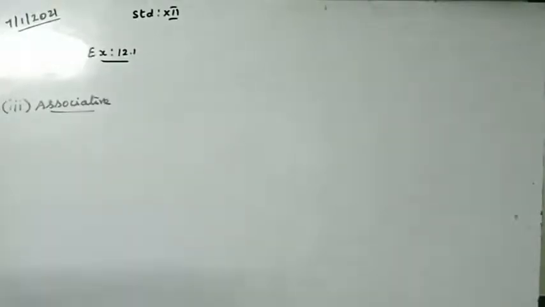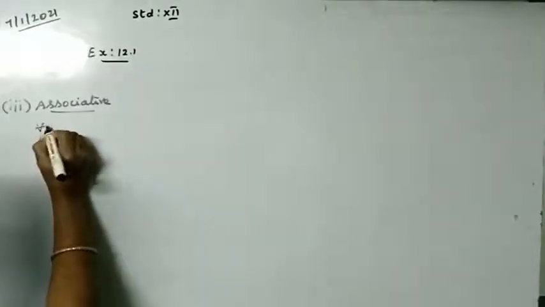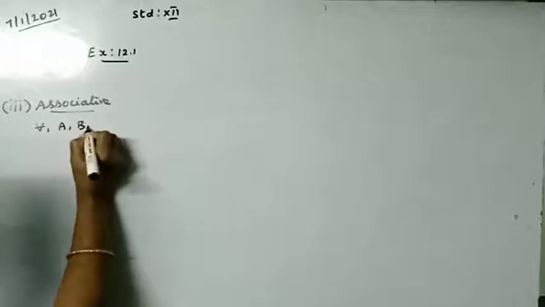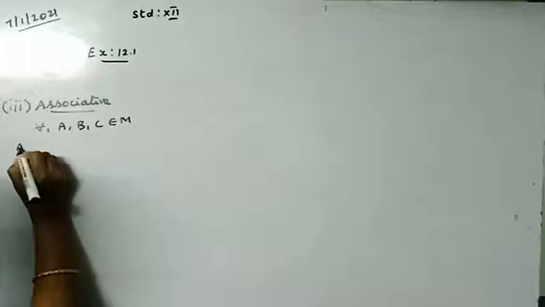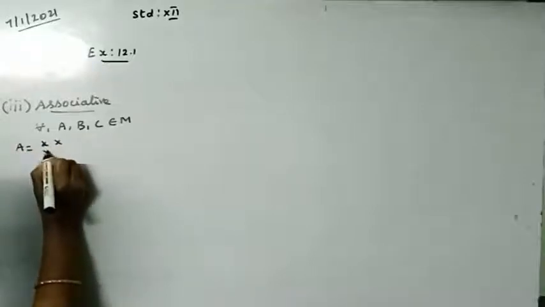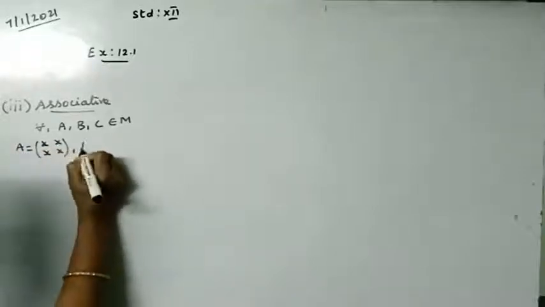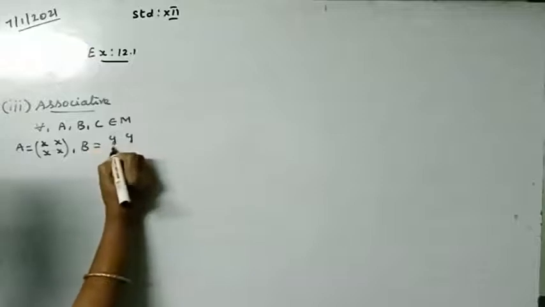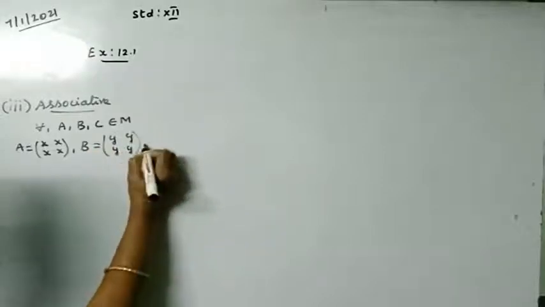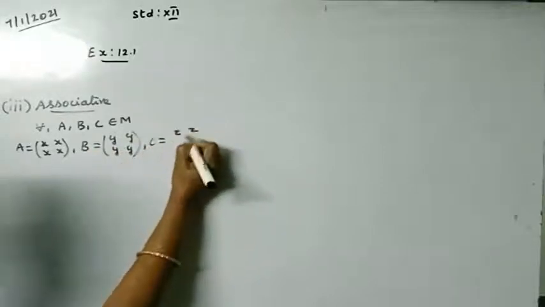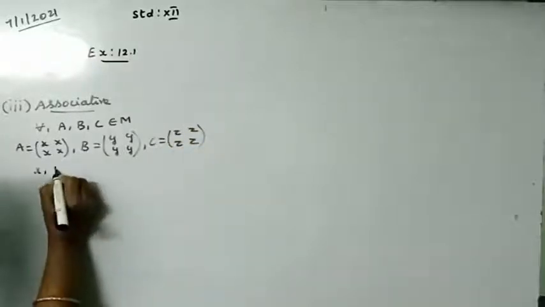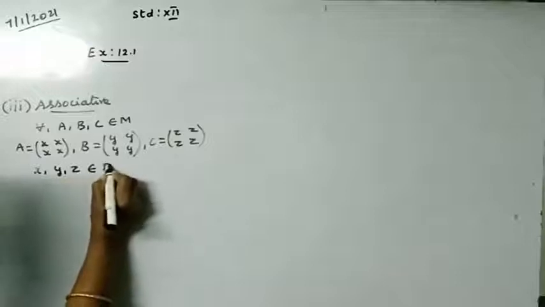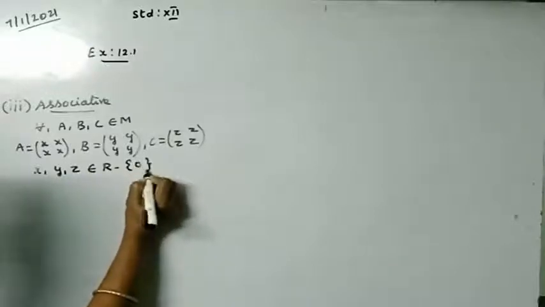Now for every three matrices, for every A, B, C belongs to M, we know that A is equal to [x x; x x], B is equal to [y y; y y], and C is equal to [z z; z z], where x, y, z belong to R minus 0.